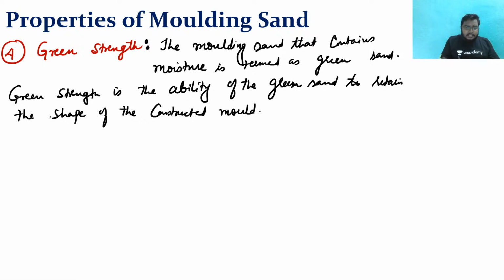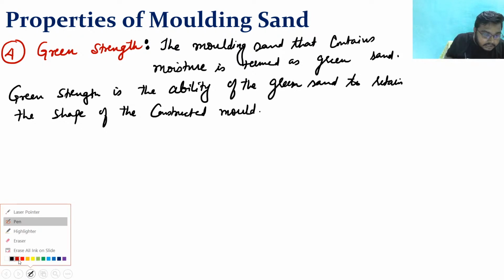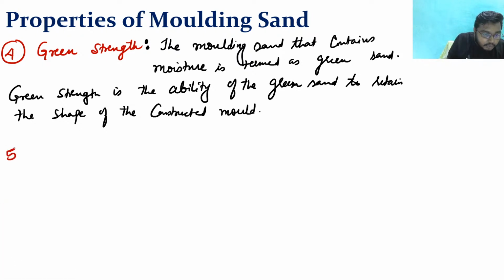So green strength is what? Green strength is the ability of green sand. That sand should have the ability to retain the shape of that mold. So this is the property of green strength. Okay. Now the next most important property is the dry strength.